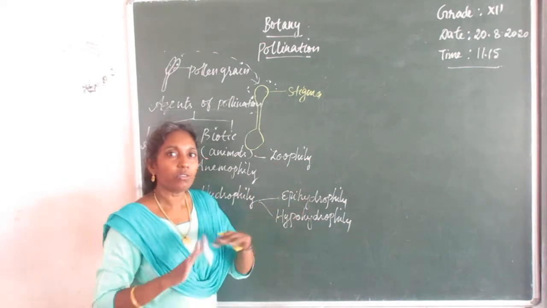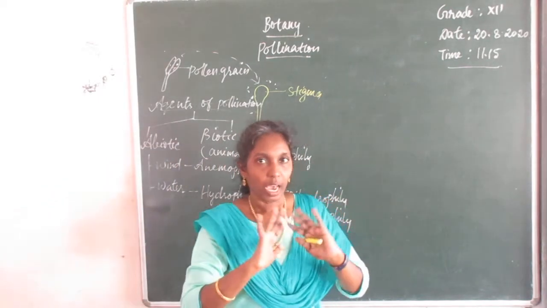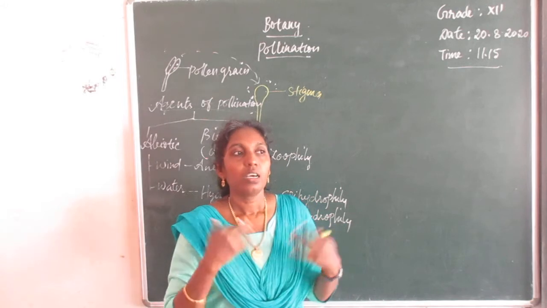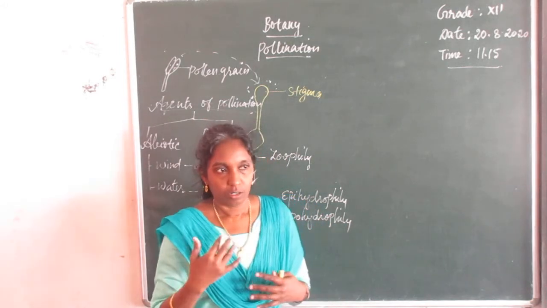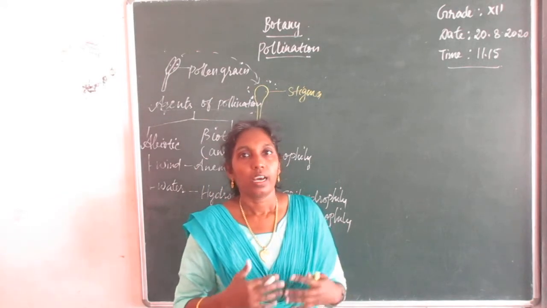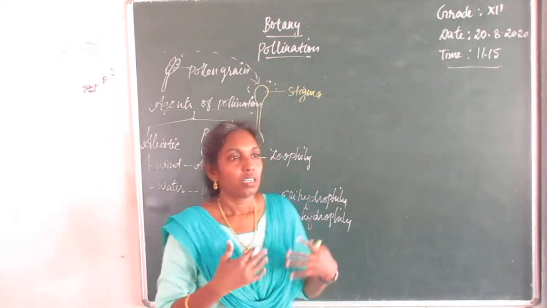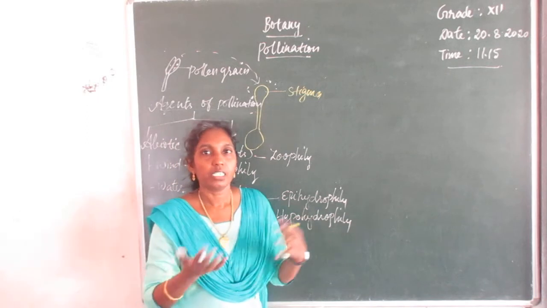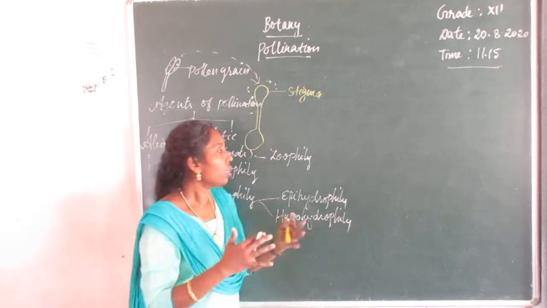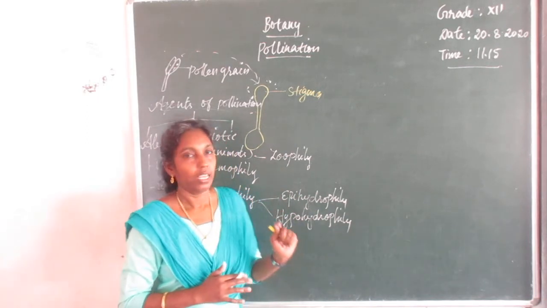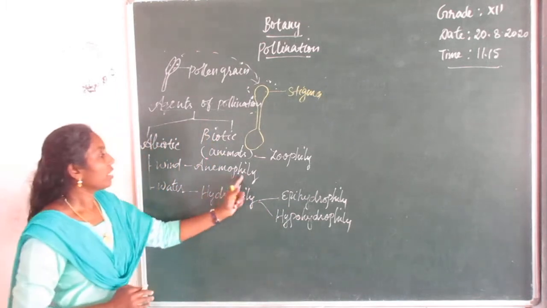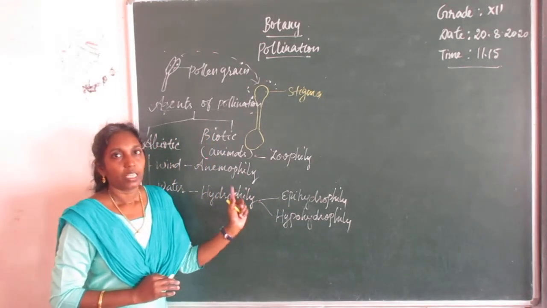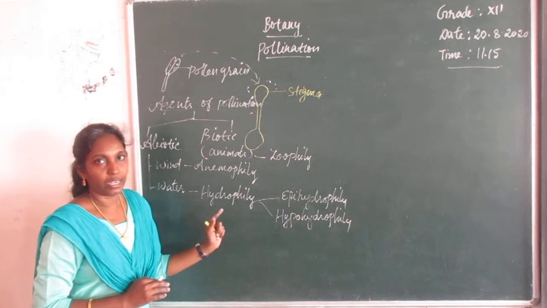And zoophily, there are number of animals including mammals, rodents, arboreal animals, reptiles, garden lizard. These are all types of bees, butterflies, birds, insects, bats, snails, all are included under zoophily. First of all, let us see the anemophilous flower and the process of anemophily.